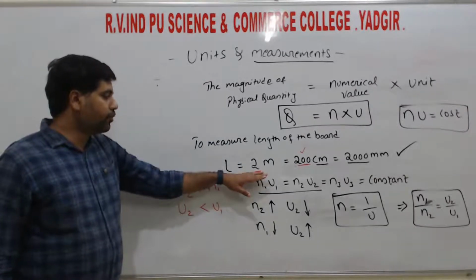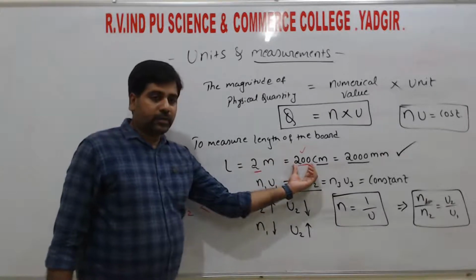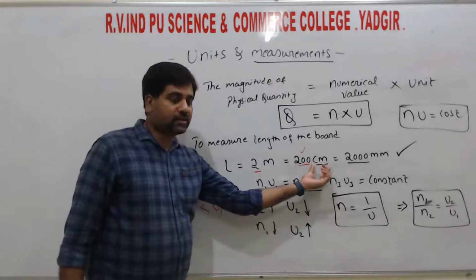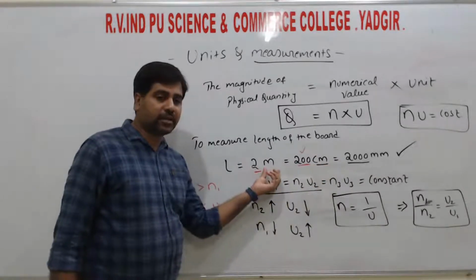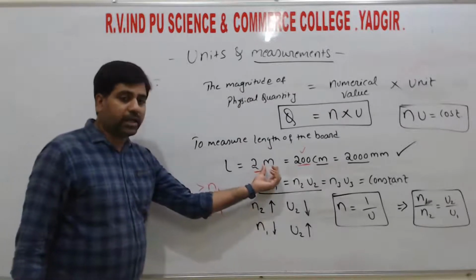So this is the concept. If the numerical value is more, then its unit is less. If the numerical value is less, then its unit is more.